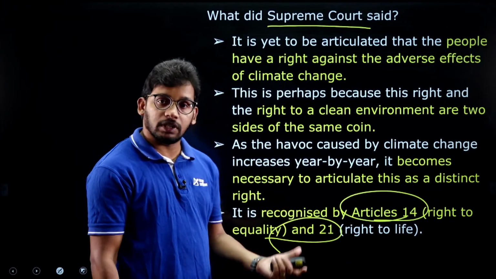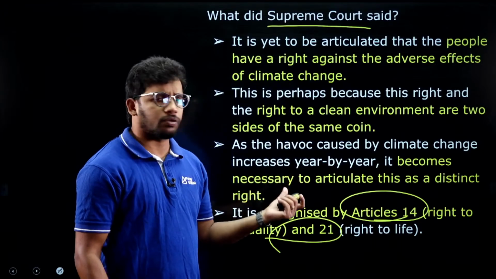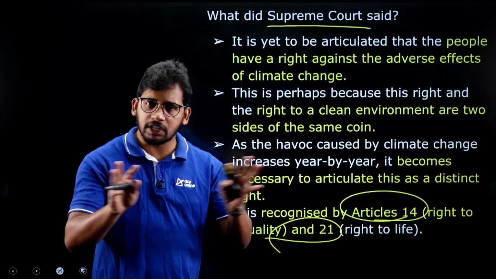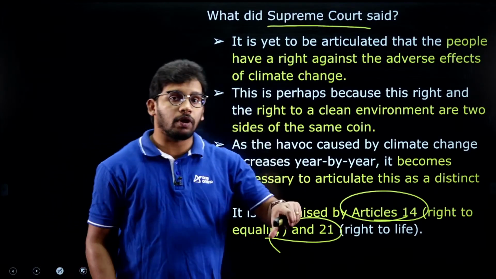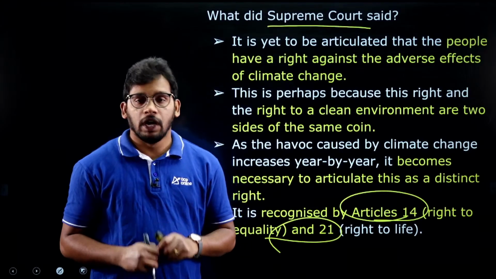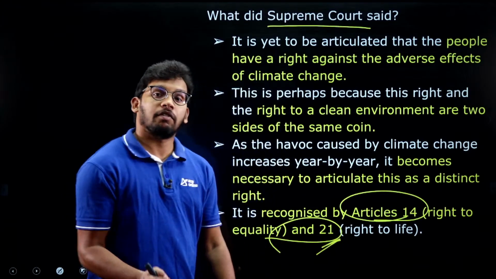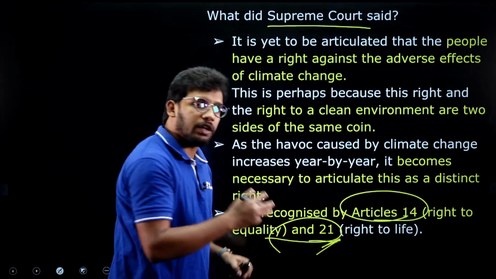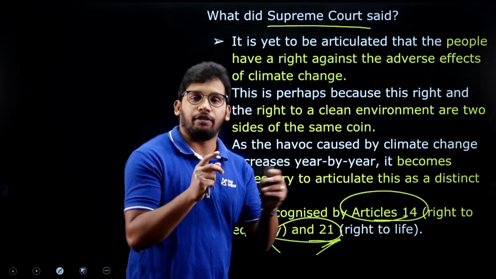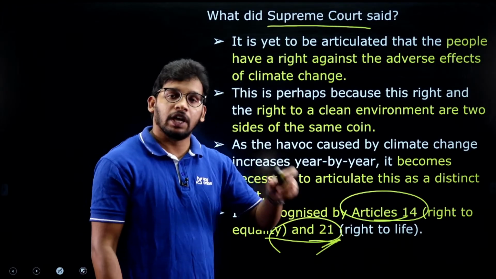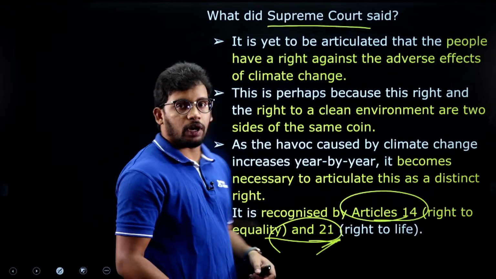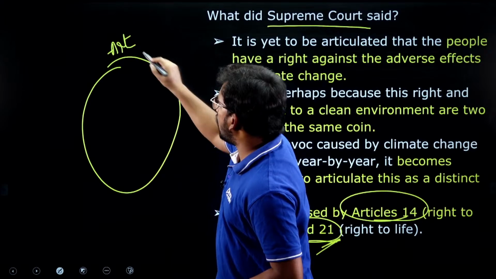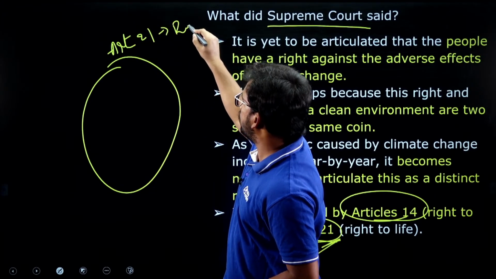And how have they derived this conclusion? Even if it is not directly mentioned, this right against climate change is not mentioned directly in the Constitution. But how has the Supreme Court interpreted that? Because under Article 21, there was already a pronouncement made by the Supreme Court. And Article 21 talks about the right to life. The word mentioned in Article 21 is right to life. So right to life is a broader concept. Article 21, right to life.